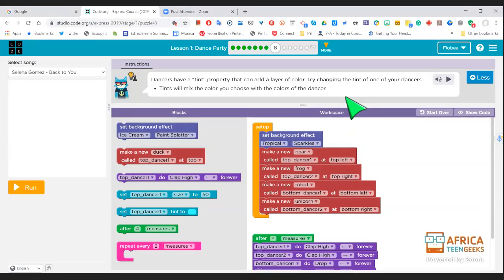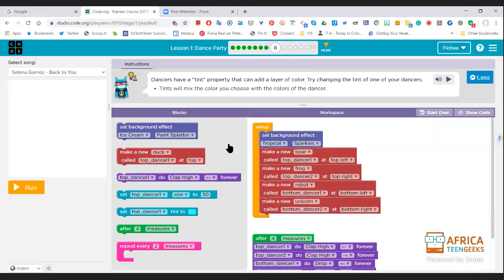Some people become animation specialists and artists when they're choosing their job. So when we are changing the properties of a dancer, we use the setup block here, and full size is 100. We can change a lot of things about those dancers. We can change their position, their rotation, their color, and all sorts of things.